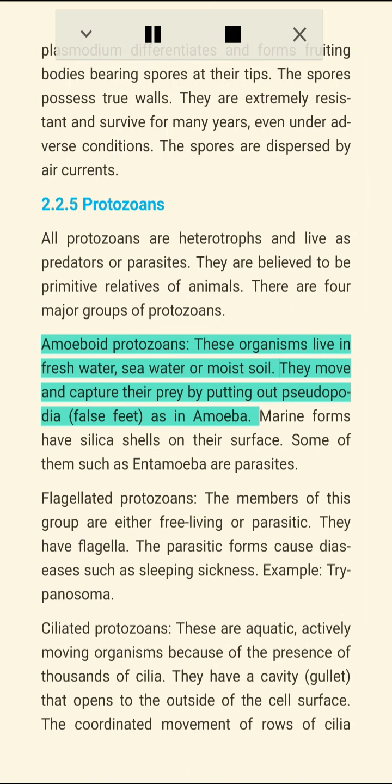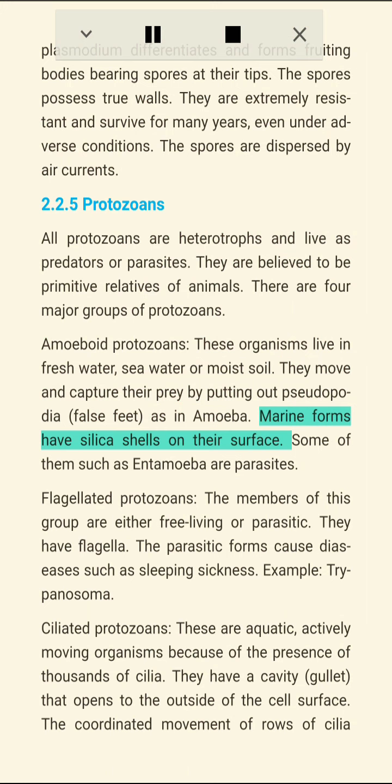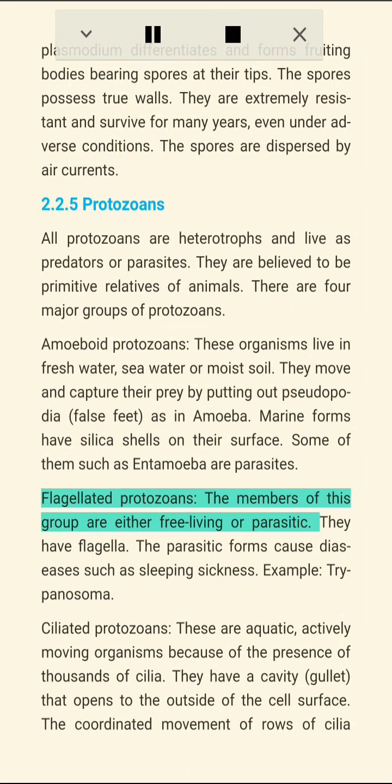Amoeboid protozoans. These organisms live in fresh water, seawater or moist soil. They move and capture their prey by putting out pseudopodia, false feet, as an amoeba. Marine forms have silica shells on their surface. Some of them, such as Entamoeba, are parasites.